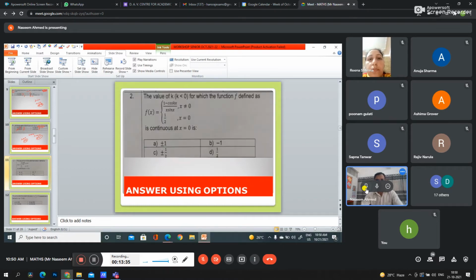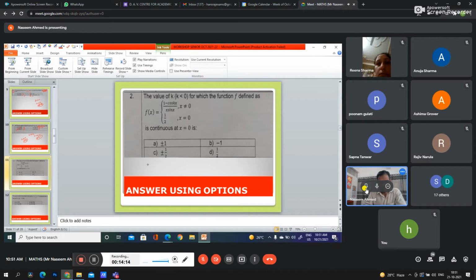Next question: the value of k, where k is less than 0, for which the function f defined is continuous. This is a continuity based question from the differentiation chapter. We have to find the value of k, and the condition given is k is less than 0. So we can check from the options which is less than 0.